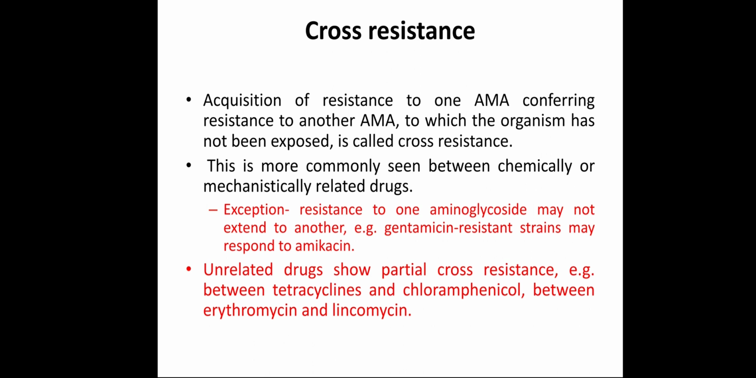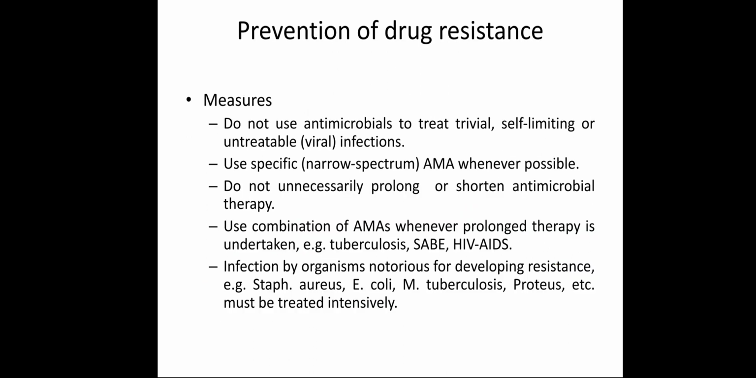On the other hand, unrelated drugs show partial cross resistance, for example between tetracycline and chloramphenicol. The microbe which has developed resistance against tetracycline will show some degree of resistance against chloramphenicol. Both drugs are not related chemically, nor by mechanism of action. Even then, they show partial cross resistance. The same is true between erythromycin and lincomycin. So this is cross resistance.